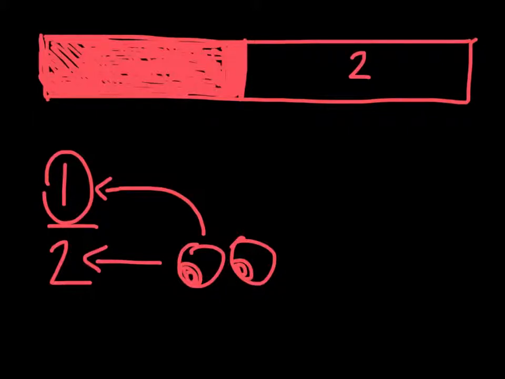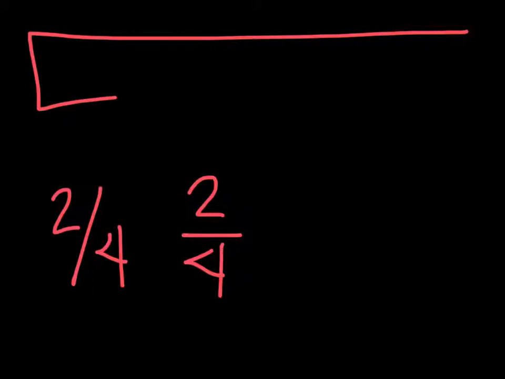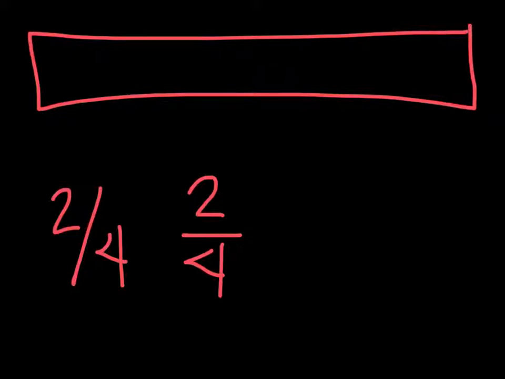All right, let's go ahead and do, so this time I want you to color 2/4. Okay, you can also write it like this, 2 out of 4. Okay, so first thing I'm going to do is I'm going to draw my strip, and I'm going to be really neat. And now, how many pieces do I need to cut my strip into? I'm going to look at my denominator, and I have 4 pieces. So let me give you a hint. If it's an even number, like 4, you're going to cut it right in half the first time. The whole thing's going to be cut in half.